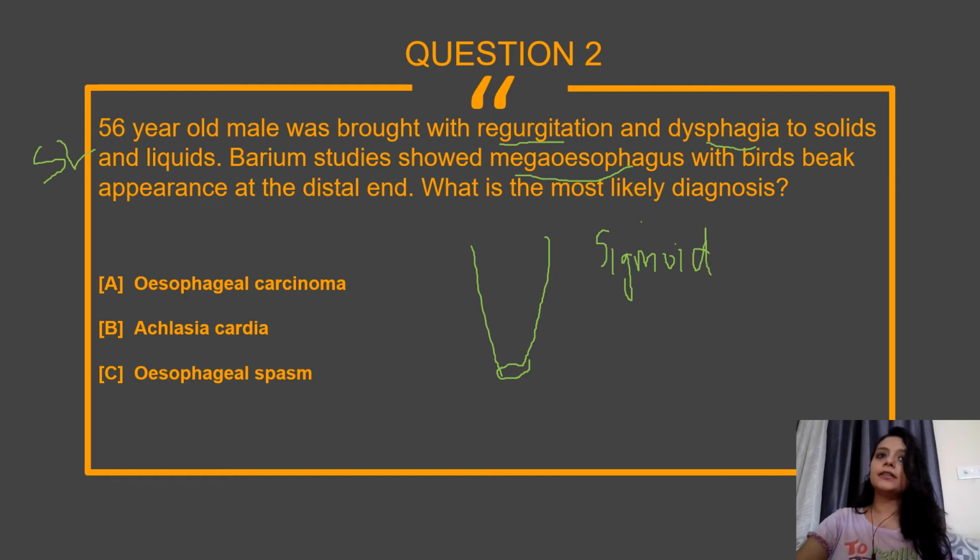Again, with a bird's beak appearance at the end. I already said there will be narrowing of the lower esophageal sphincter, and this is compared with a bird's beak. So the answer is the same.